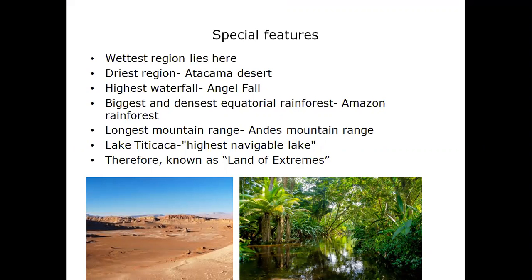The biggest and densest equatorial rainforest, the Amazon rainforest, is located in Brazil. And students, did you know that Amazon is known as the lungs of the planet? This is because more than 20% of the world's oxygen is provided by the Amazon forest. And here's a fun fact. It's home to 10 million species of animals and plants known to man, but there may be more that we are yet to discover.